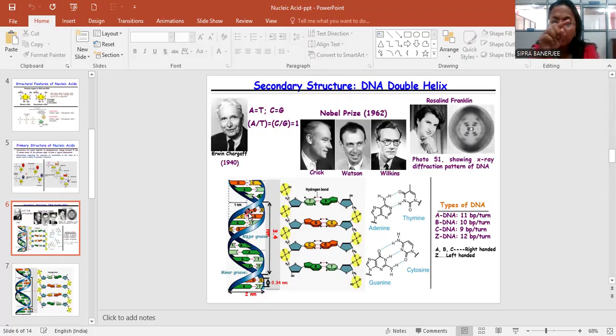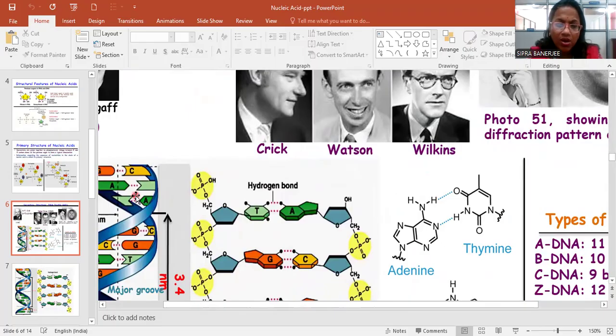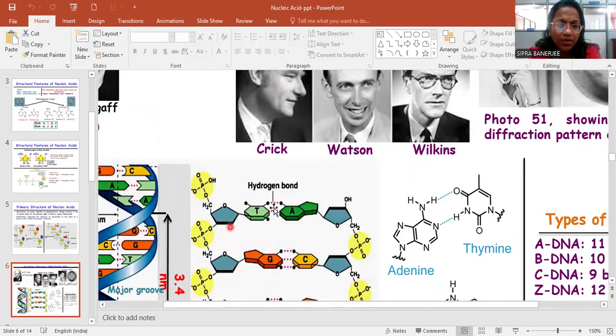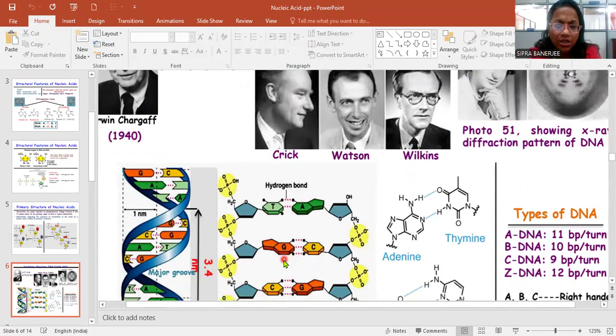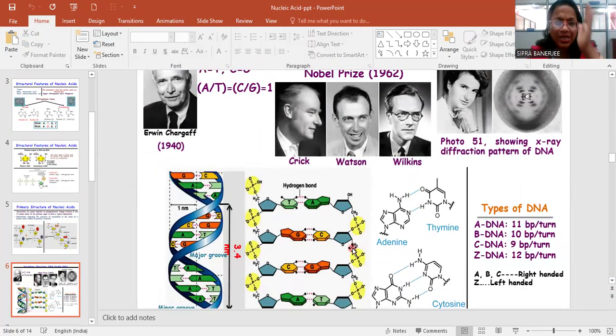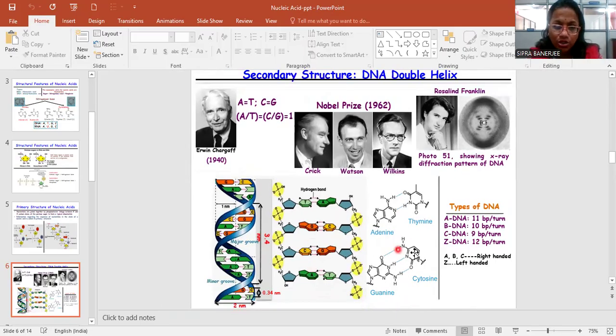Alternatively, there are 2 hydrogen bonds, then again 3 hydrogen bonds. If you zoom in, you can see guanine and cytosine. Adenine and thymine have 2 hydrogen bonds, and cytosine and guanine have 3 hydrogen bonds. These two chains run in opposite directions, so there is no repulsion. As a result, it has a very stable structure.